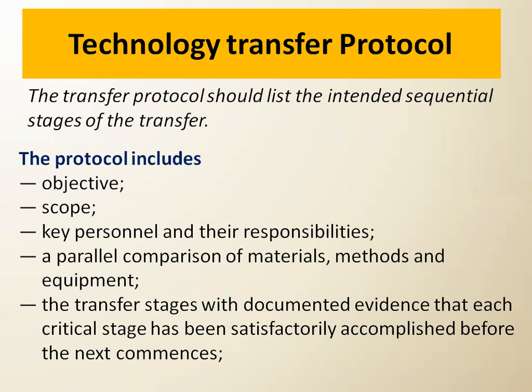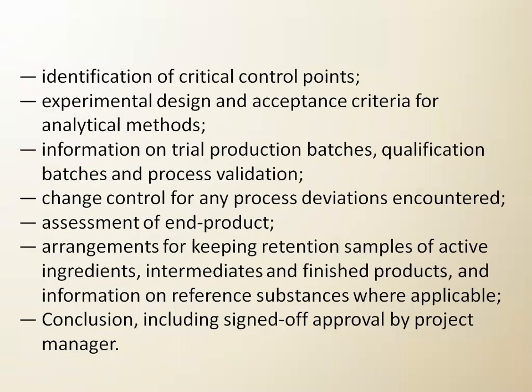So the protocol includes the objective, the scope, the key personnel and their responsibilities, then a parallel comparison of the material, methods and equipment, then the transfer stage with documented evidence that each critical stage has been satisfactorily accomplished before the next commences, meaning before starting a next step, the previous one is completed.